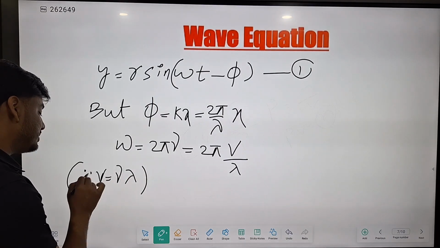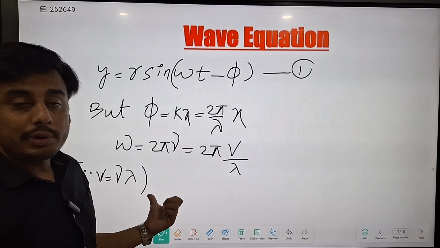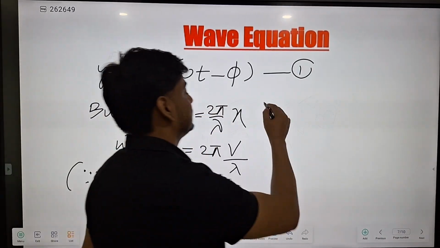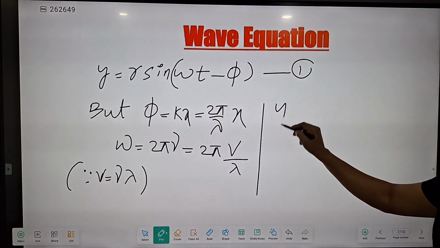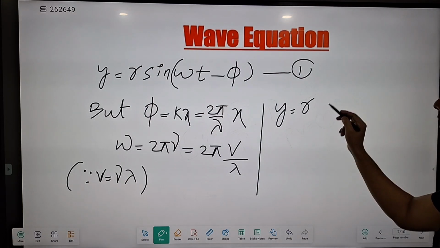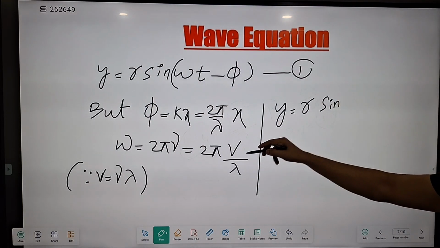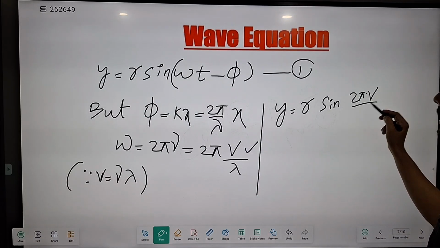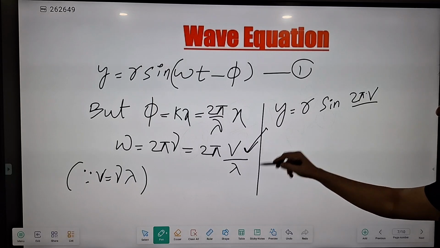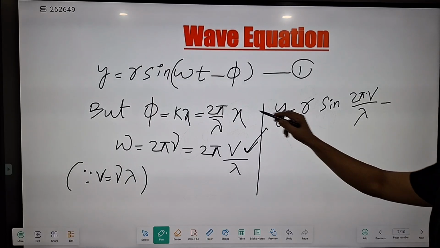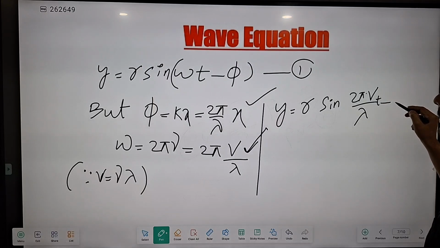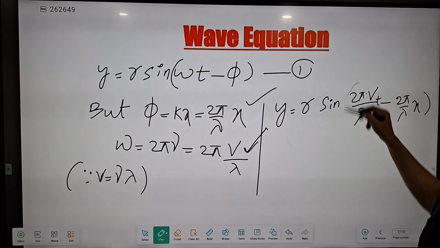This is the formula we already discussed, that is wave velocity. So now we have to put these values here. So we can write, this will be y equal to r sine, in place of omega we can use this value 2 pi v by lambda, minus, in place of phi you can write omega t, and in place of phi you can write 2 pi by lambda into x.